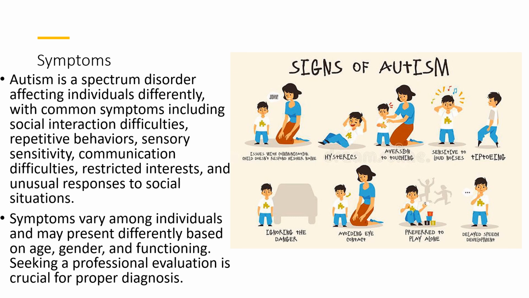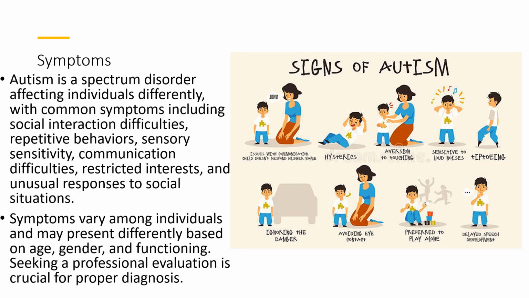Individuals with autism may have difficulty making friends or maintaining relationships and may struggle with understanding or expressing emotions. It is important to note that the symptoms of autism can vary widely among individuals, and not all individuals with autism will exhibit all of these symptoms. Additionally, symptoms may present differently depending on an individual's age, gender, and level of functioning.